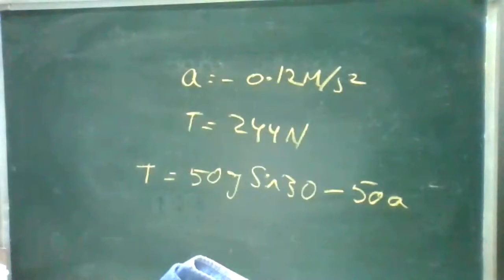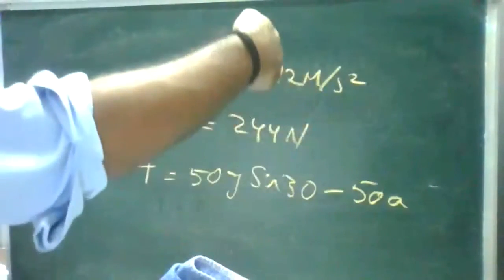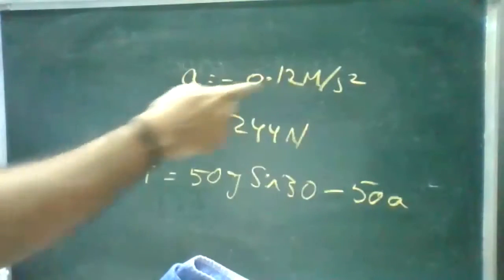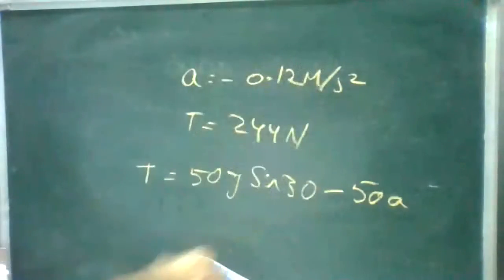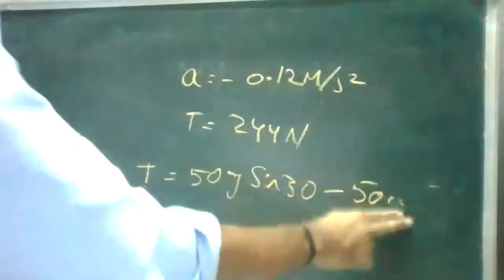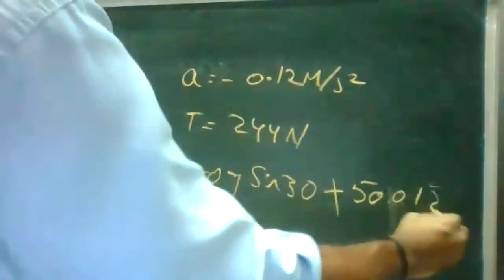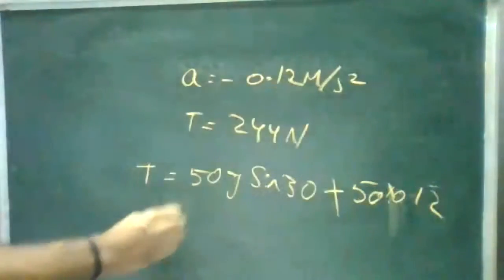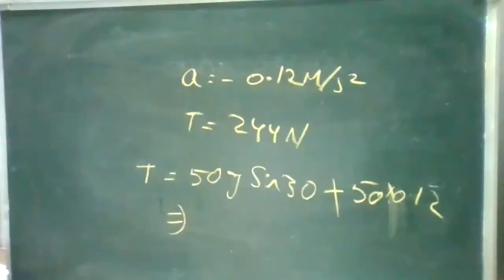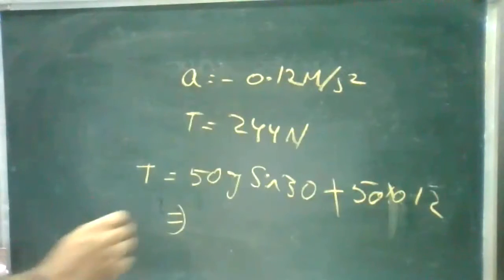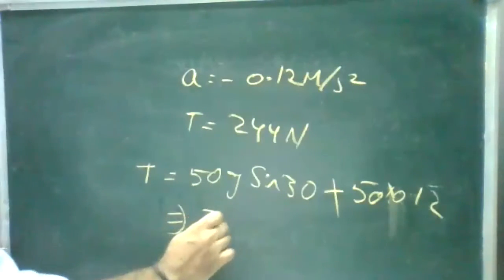Is it correct? Yes, sir. It's nothing more than m g sin theta. It was pulling in the downward direction, so tension will be opposite, it will be minus. So I'm just shifting it. Acceleration, we know, is minus 0.12, so it will be plus 0.12 into... sin 30 is 1/2. So from this relation, we will get the tension as 244. Okay, so it is 244.